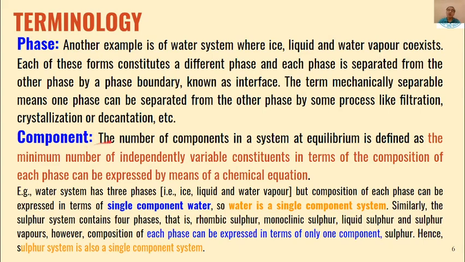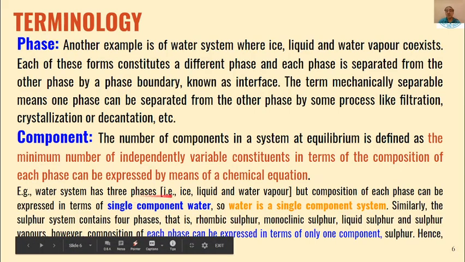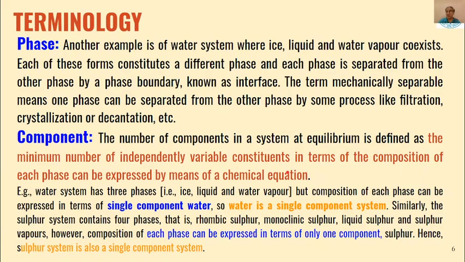Then there are components. The number of components in a system at equilibrium is defined as the minimum number of independently variable constituents by means of which the composition of each phase can be expressed in the form of a chemical equation. Now, if we take the example of the water system, as you know it has three phases: the solid phase ice, liquid water, and water vapors.